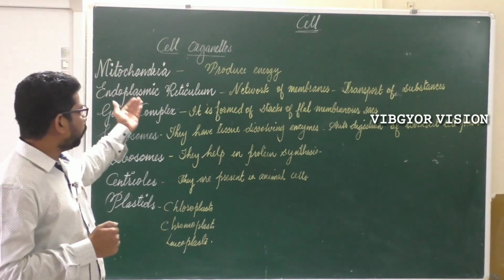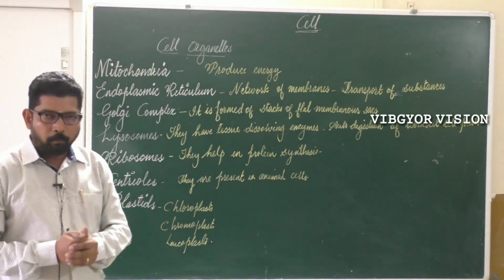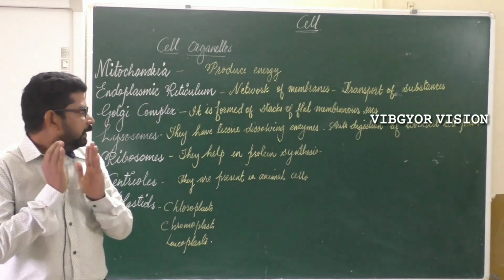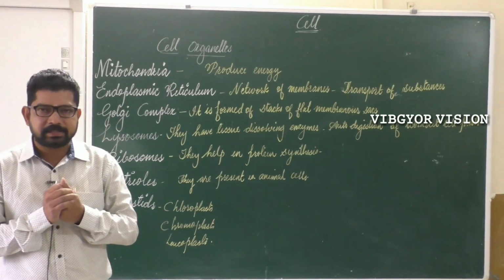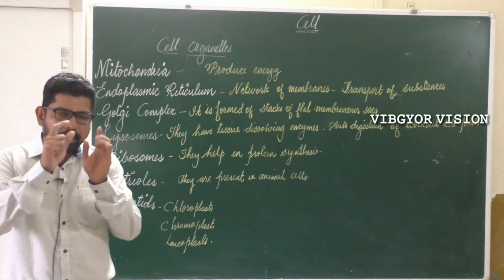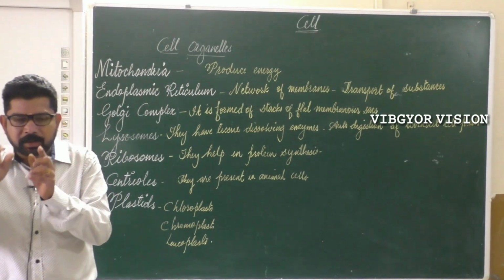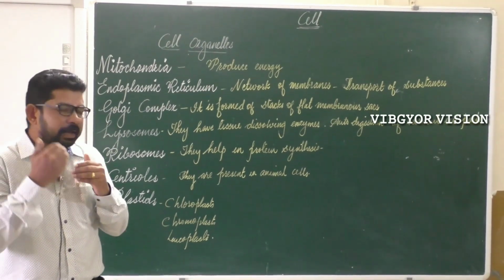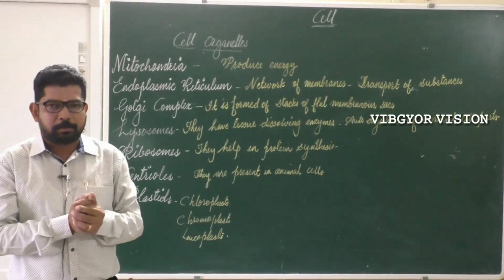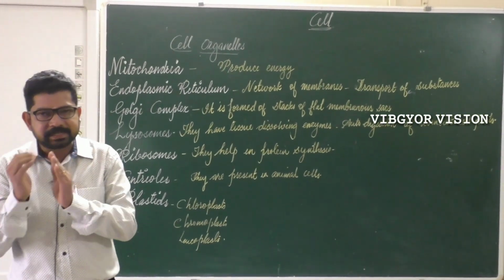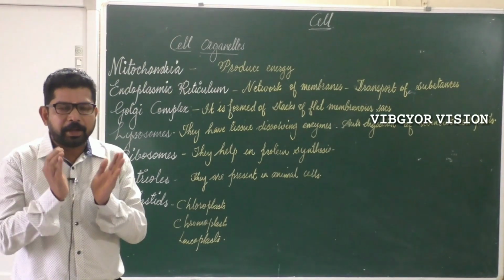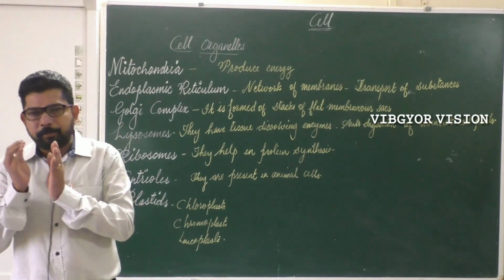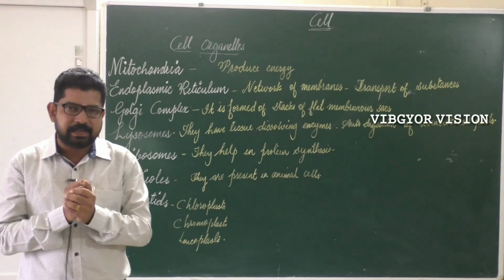What is that? Endoplasmic reticulum. What is endoplasmic reticulum? Endoplasmic reticulum is a network of membranes. That means in the cytoplasm there will be some membranes. What is their work? They help in the transport of substances inside the cell.